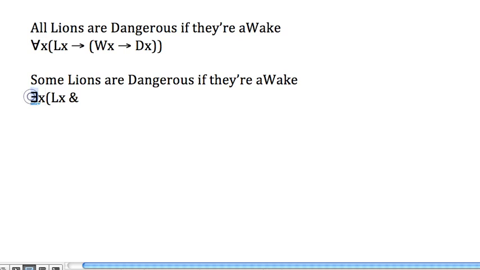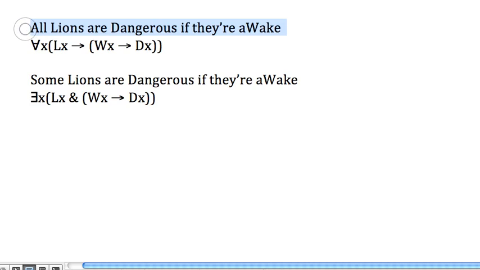At least one x is such that it's a lion, and there is at least one lion such that. The and here is rather like saying such that. Such that what? Well, take a lion that fits this description. If a lion fits this description, what do we know about it? It's dangerous if awake. If it's awake, then it's dangerous. So, this is our symbolization.